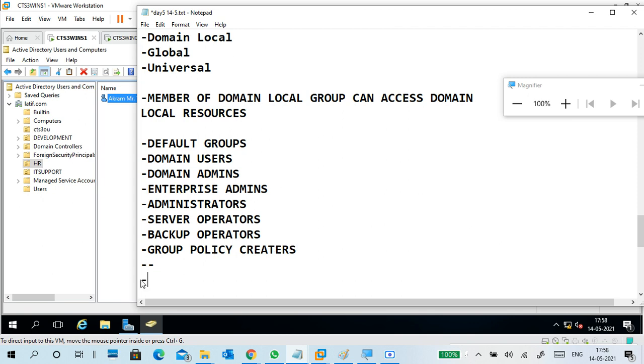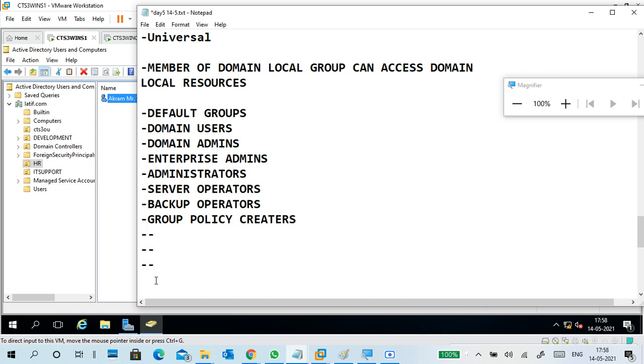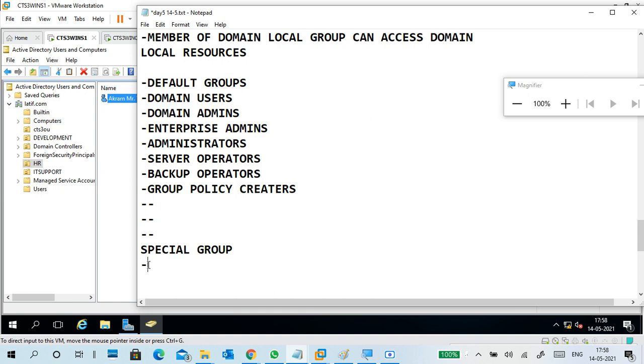So like that, many administrative and non-administrative groups are there, and there are special groups also. Ignore the spelling. There are special groups, like Everyone. Actually, Everyone is not even a group, not a specific group. Everyone means everyone, anyone. There are no members of Everyone.